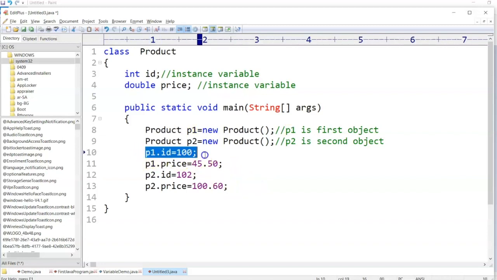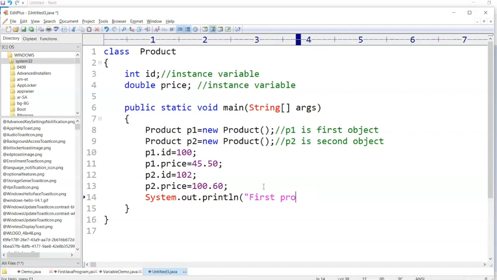Now I can print this. Now we have the ID and the price for product 1, everything we have. I'll say System.out.println first product, which is, plus P1.id, which prints the ID, and I'll give some space, and then I'll give a colon here, and then I'll say plus P1.price.